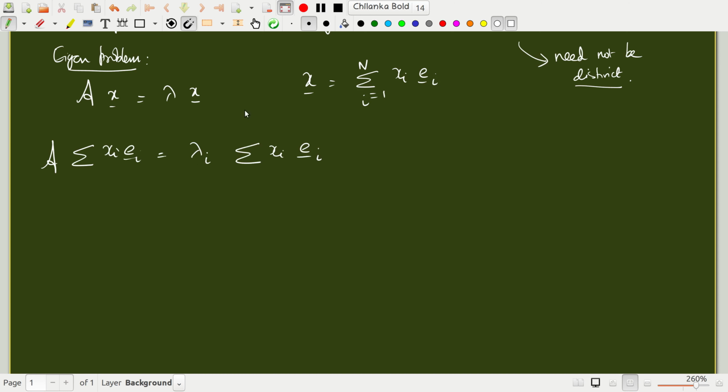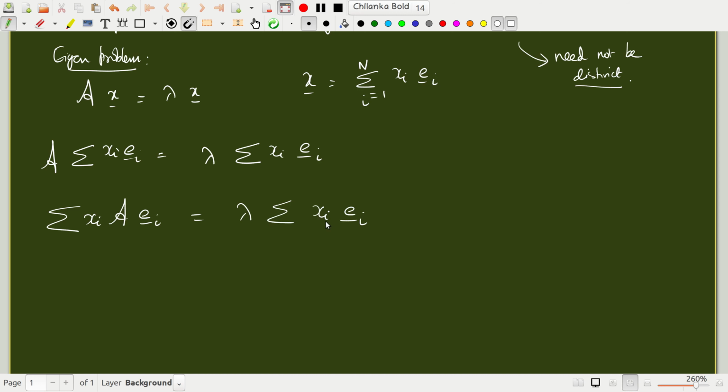Right now let's keep it as a single lambda, but you will eventually see that lambda is not a single number; there can be many numbers. Now, this is a linear operator, so the operator can go inside the summation. So this is summation xi A ei is equal to lambda summation xi ei.